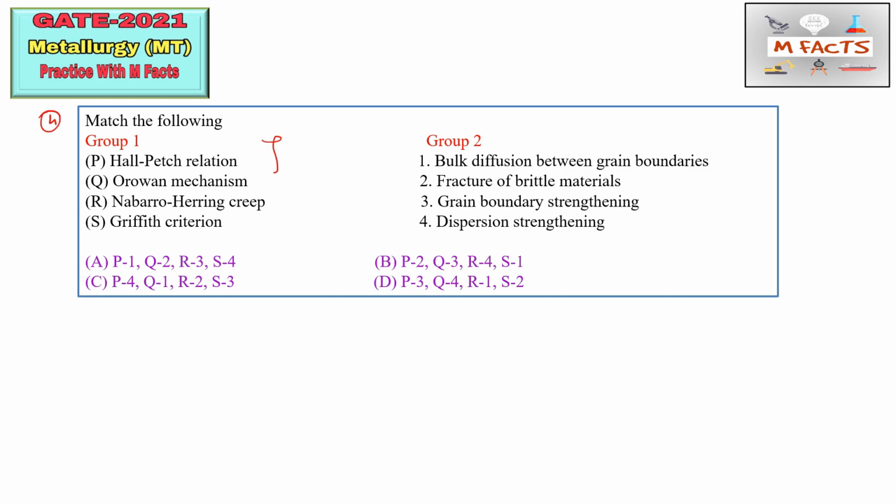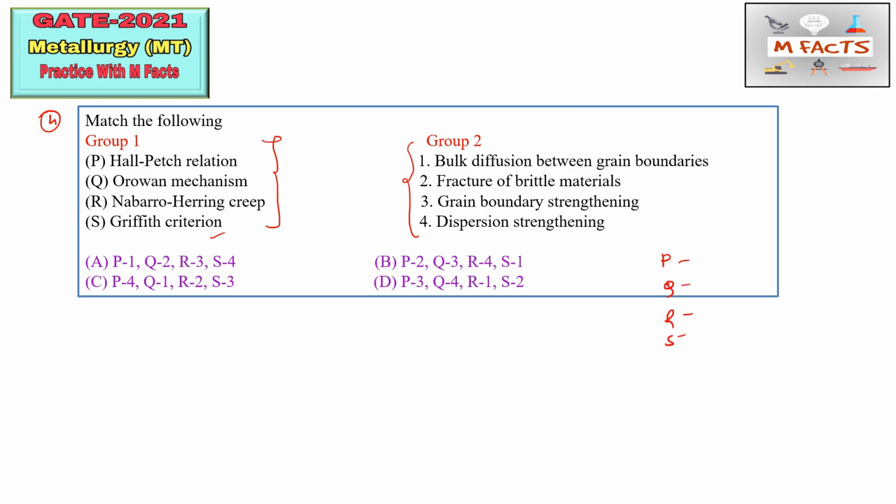In group one, they have given some process names, some laws names, and in group two, they have given some events. So we need to match these events with the process names. So you can write P, Q, R, S like that, and match one by one.